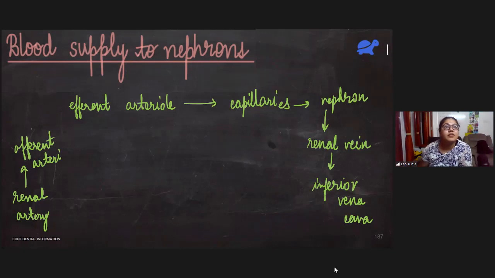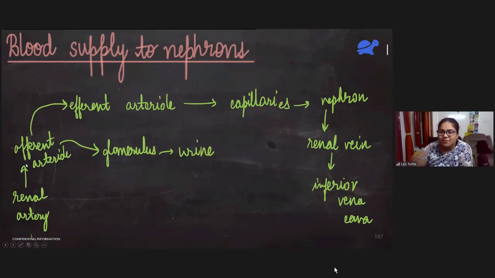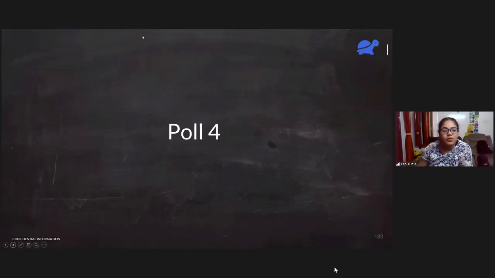From there, some part of it goes to the efferent arteriole, and one part goes to the glomerulus, and it forms the urine. These are the two different pathways. From the afferent arteriole, some blood goes to the efferent arteriole, some comes inside the Bowman's capsule. That forms the urine.